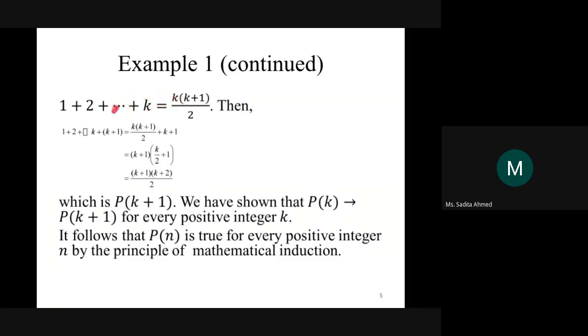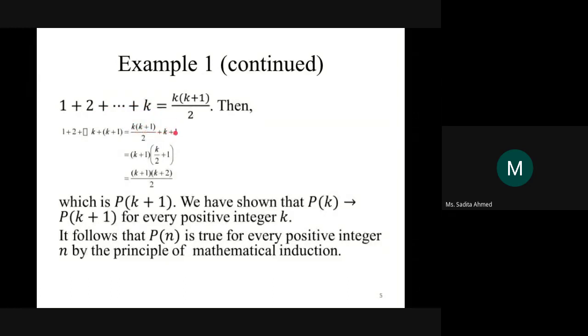Now in an equality, দুই side, if we add k plus 1, have we changed anything, guys? Change করেছি necessarily? No. In an equality, if you add the same number to both sides, it's still the same equality. You haven't changed anything. It still holds, all right? But what is the purpose of doing this? The purpose is to make the left hand side the same as Pk plus 1. So now that we have k plus 1 on the left hand side, what do we have to do? We have to convert this right hand side into what? K plus 1 into k plus 2 divided by 2. All right.